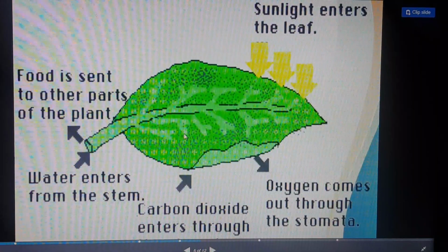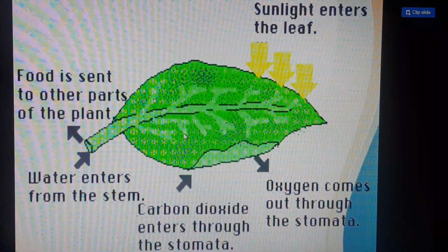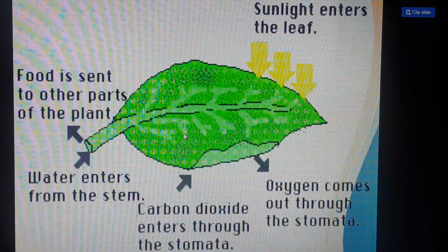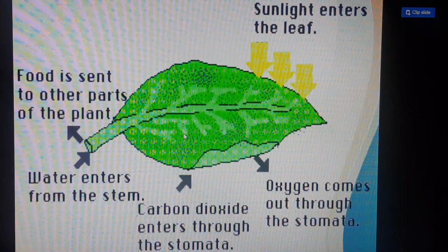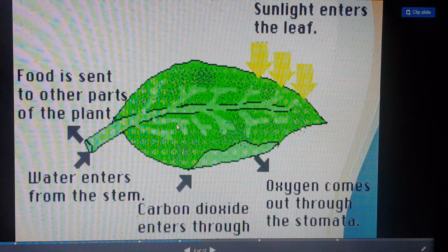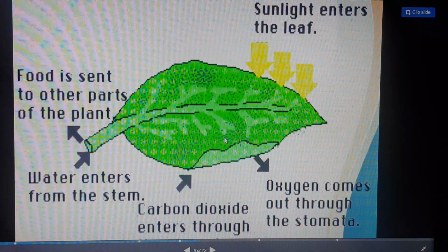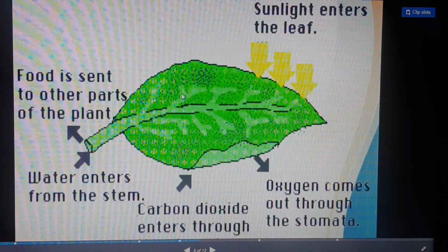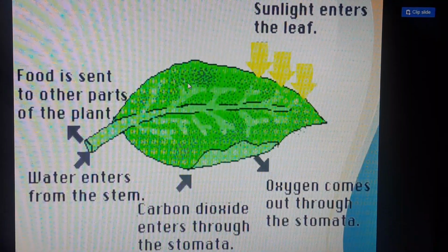Actually, what is the function of these stomata? What is the need of these stomata? Actually students, to exchange gases. The main function of the stomata is to exchange gases. Leaves have minute pores on the surface. We can't see them with the naked eye, but we use a microscope to see these minute pores.